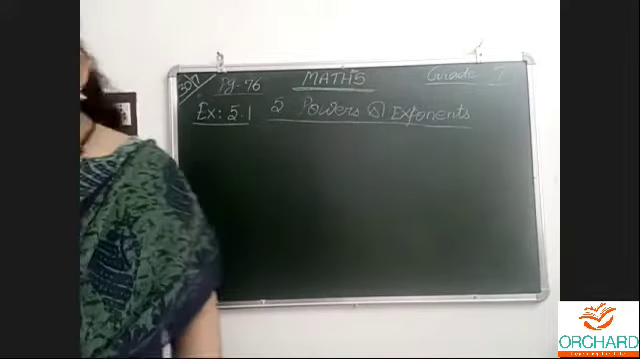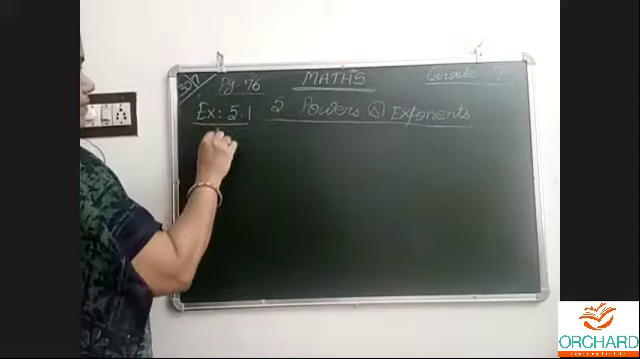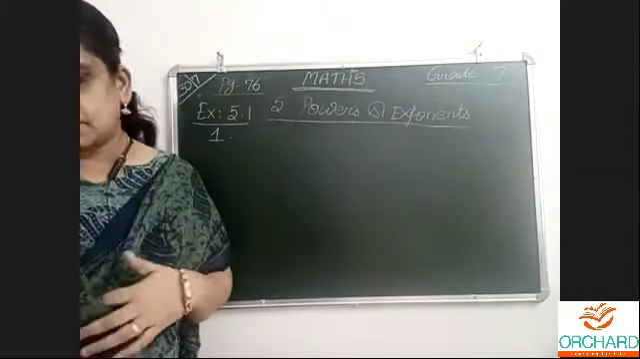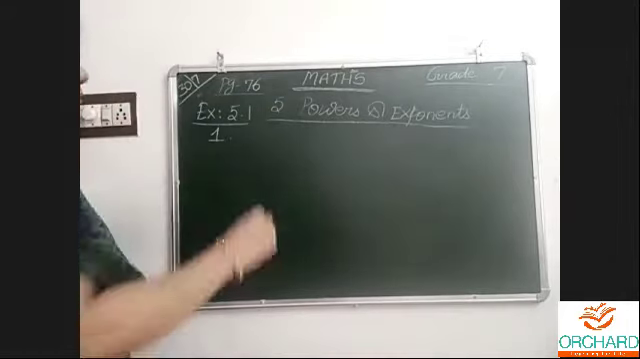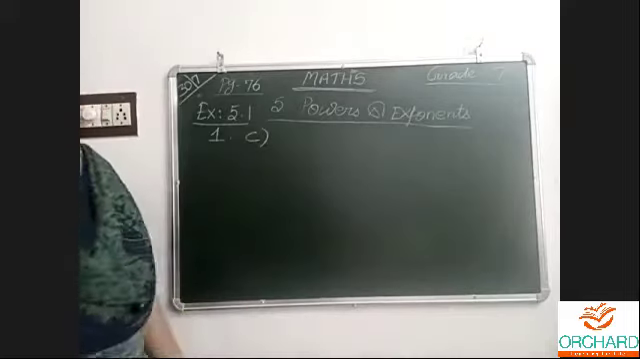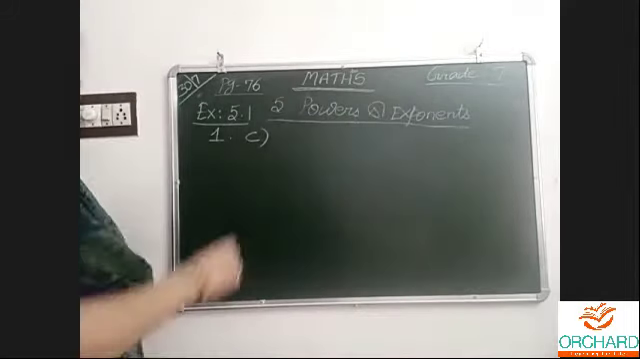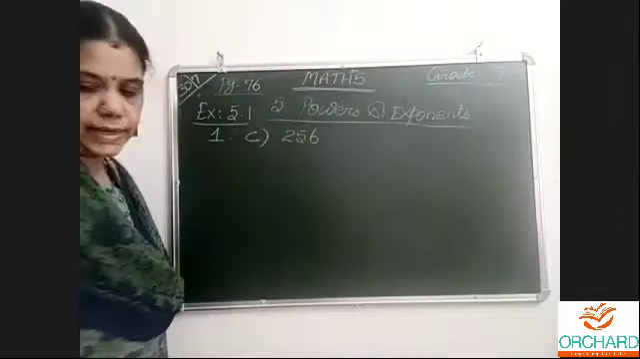Exercise 5.1. Question number 1. Express A, B, C, D. 4 sums are given. 2 I will do. A and B, I will keep for you as a homework sum. Homeworks are always to keep on practicing.